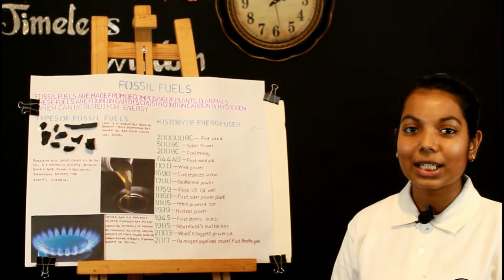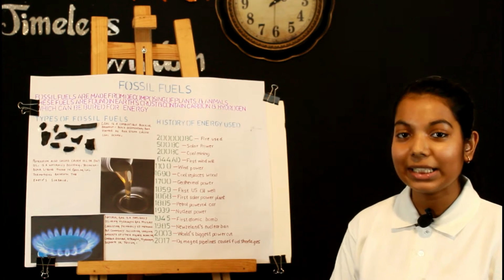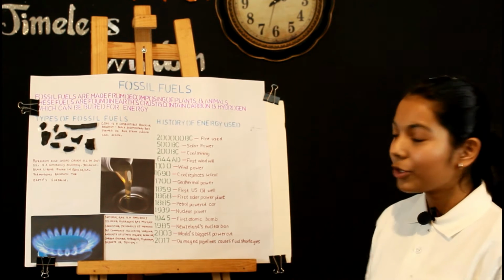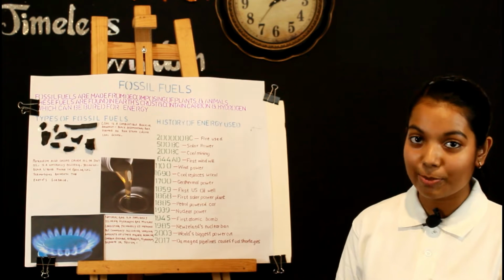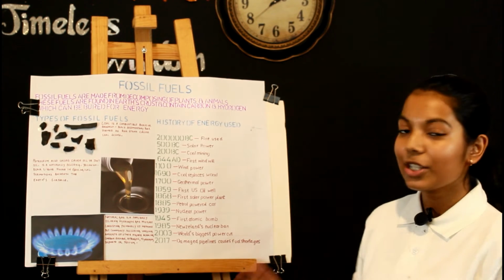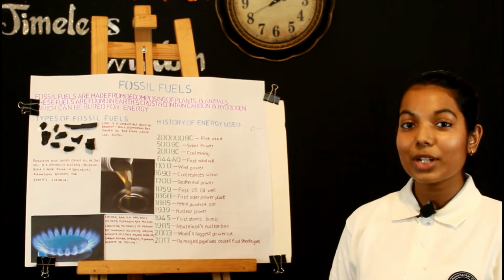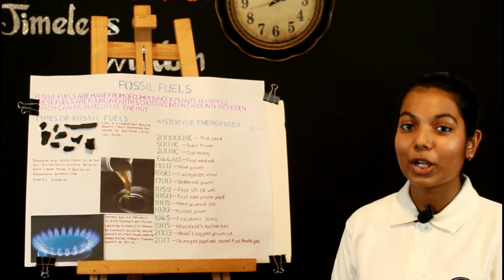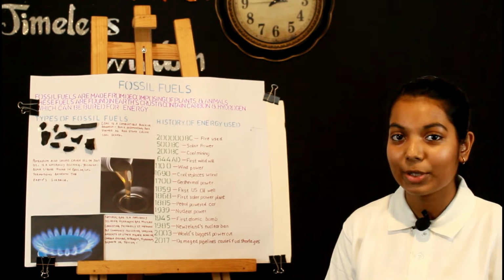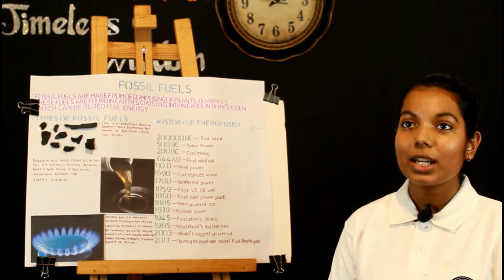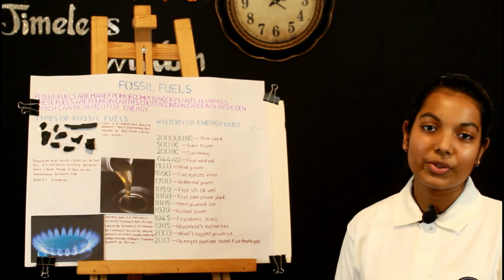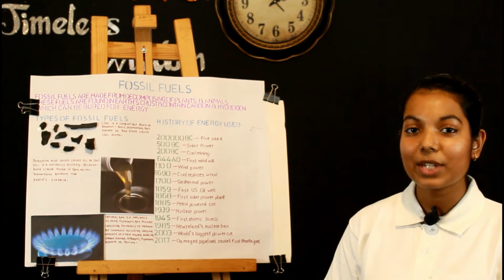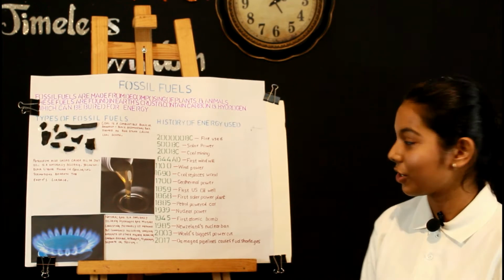Now let's talk about petroleum. Petroleum is a naturally occurring liquid which is found under the earth's surface as well. Petroleum is known as the most useful because it's also used for transportation and vehicles. Now let's talk about natural gas. It's known as the best form of fossil fuels because it produces very little carbon when burnt. So it is a very good material used for many uses like cooking, and at the same time it's used for some atomic constructions.